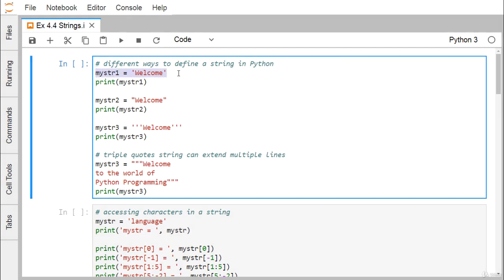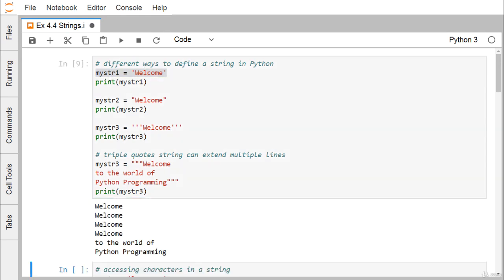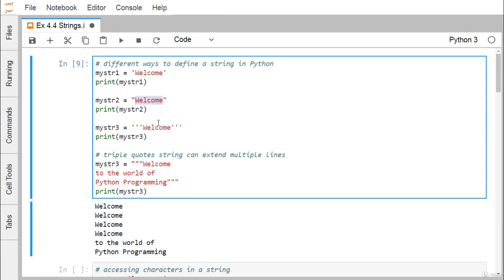So this is way number one. Here welcome has been enclosed within single quotes. If we print my_str1, I'm getting welcome. Here welcome is enclosed within double quotes. Here welcome is enclosed within triple single quotes, and in this way welcome gets printed. Now here we have triple double quotes; you can also use triple single quotes, that is not an issue.